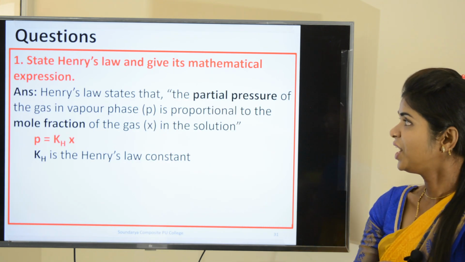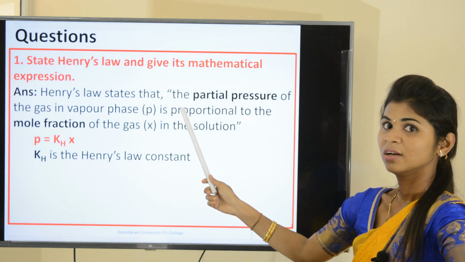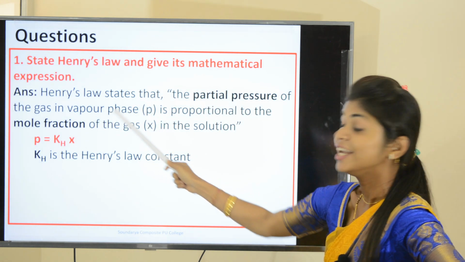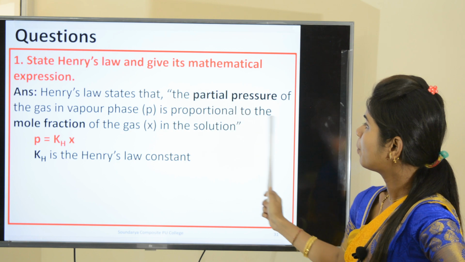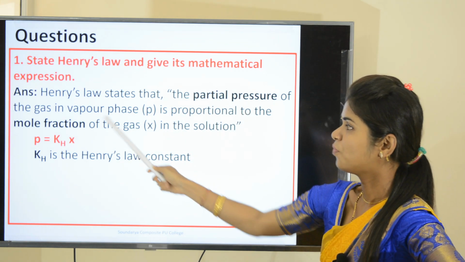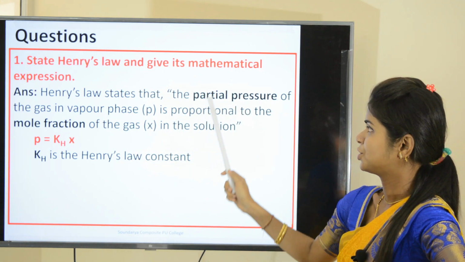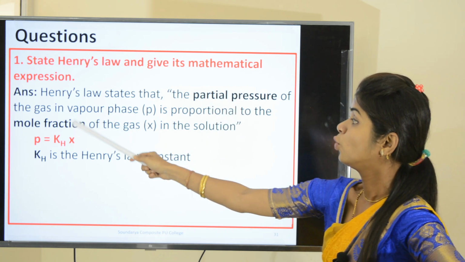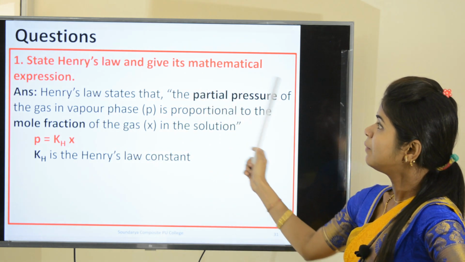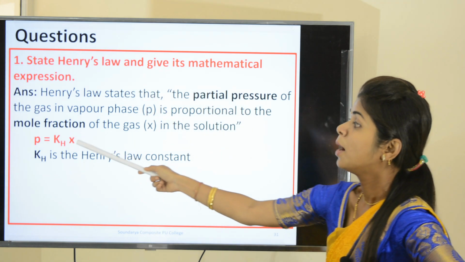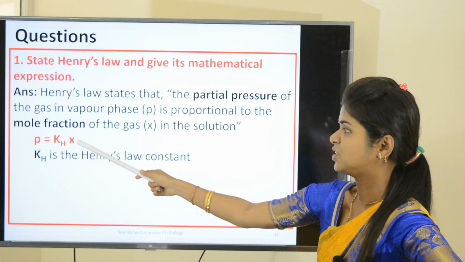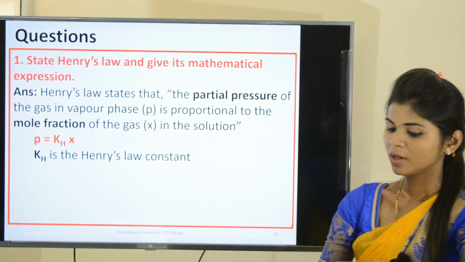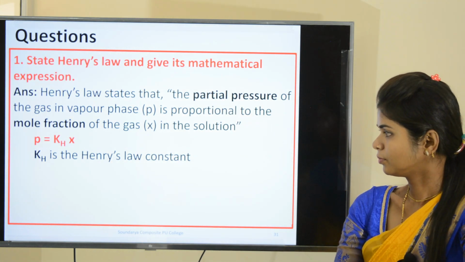Henry's law states that the partial pressure of the gas in vapor phase is proportional to the mole fraction of the gas in the solution. There is a direct relation between the partial pressure of the gas and the mole fraction, and its mathematical expression is P is equal to kH x, where kH is the Henry's law constant. We'll move to the next question.